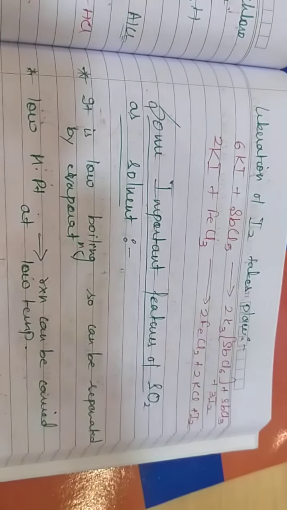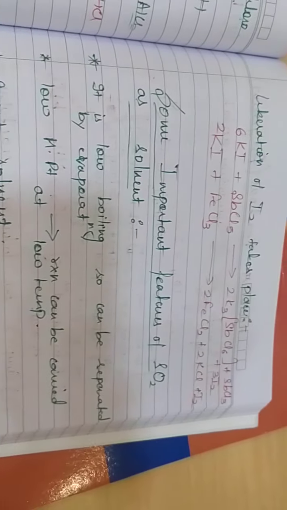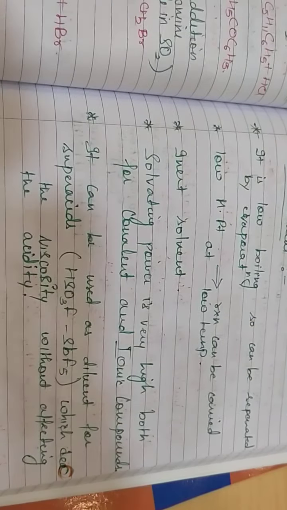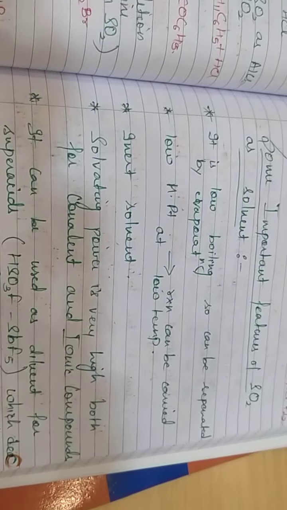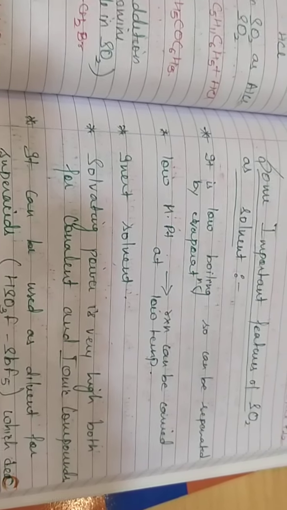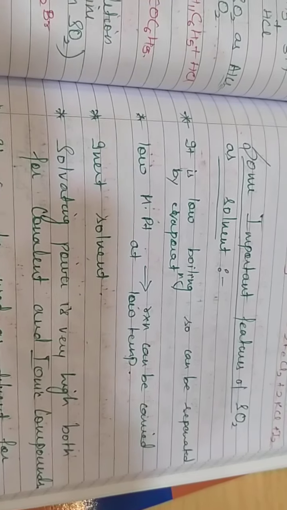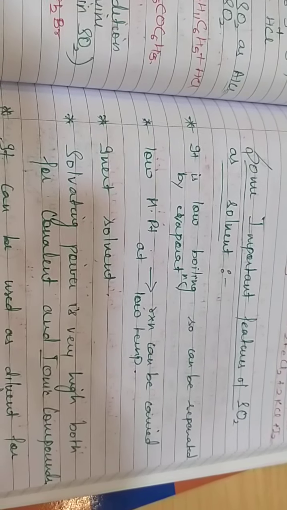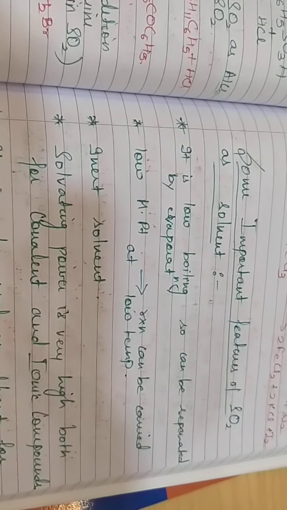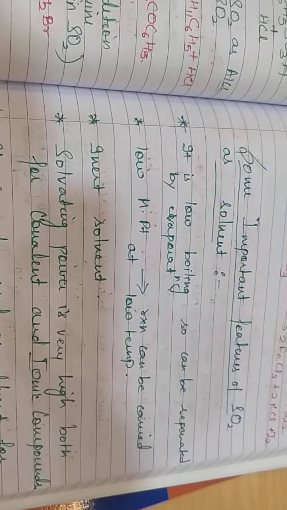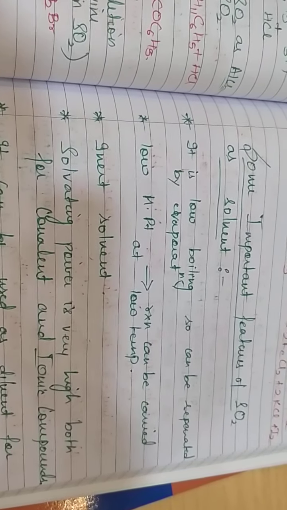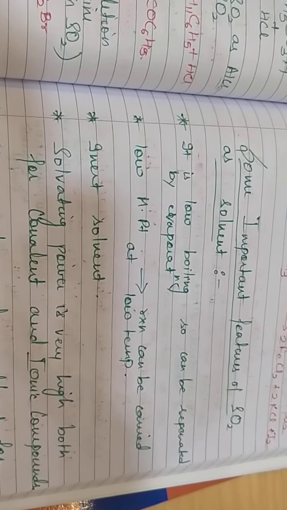Next, we will be discussing some important features of SO2 as solvent, that is why, despite the different disadvantages which we discussed, it is still used as solvent for many important reactions. This is because it is low boiling, so can be separated by evaporation very easily.